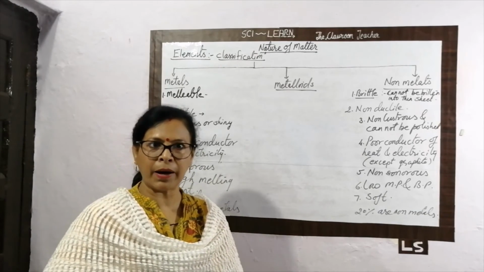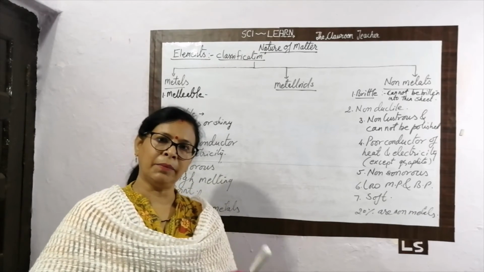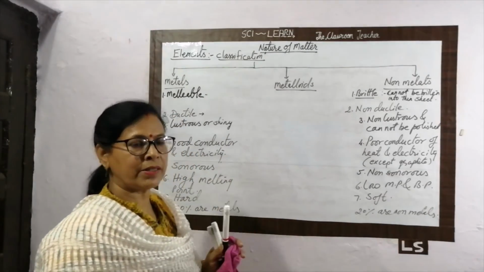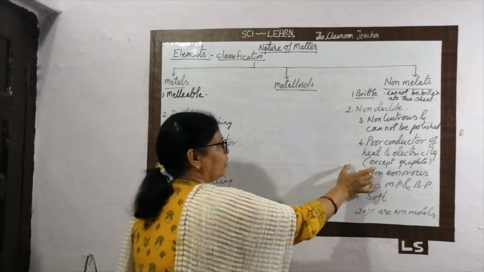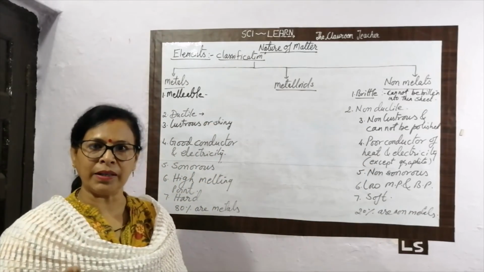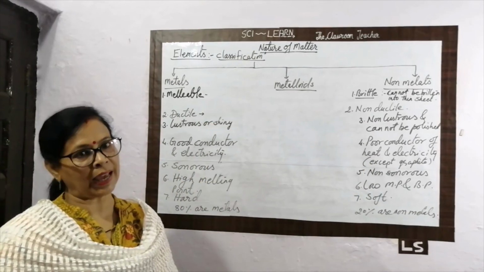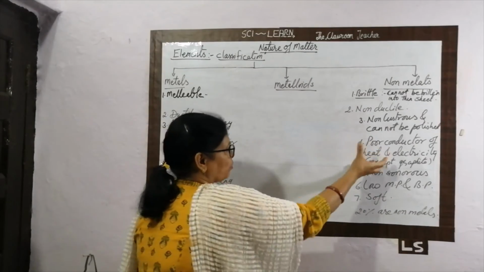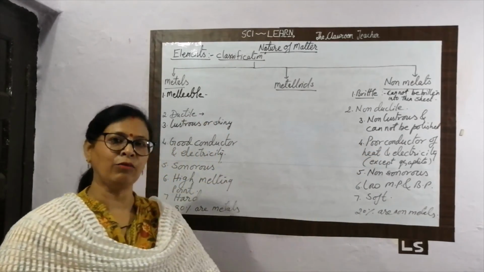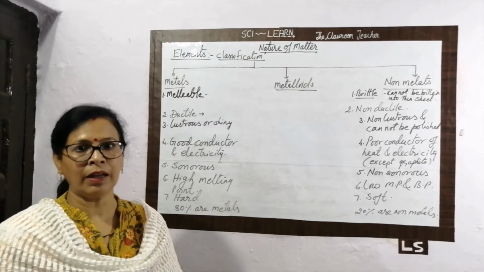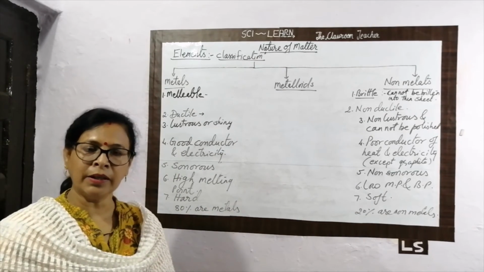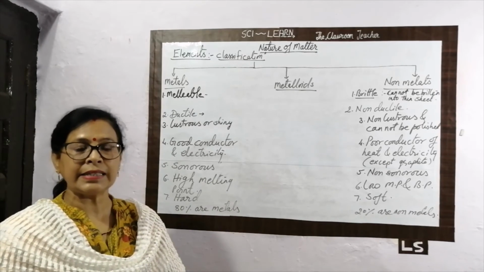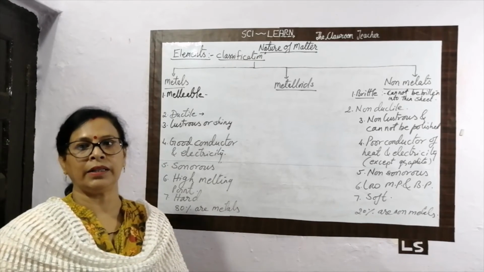It means some elements are placed between the metal and the non-metal. They collect some properties from here and some properties from there. It means they do not have the defined property of the metal or the defined property of the non-metal. There are some mixed properties of the metal and non-metal. These elements are called the intermediate elements.